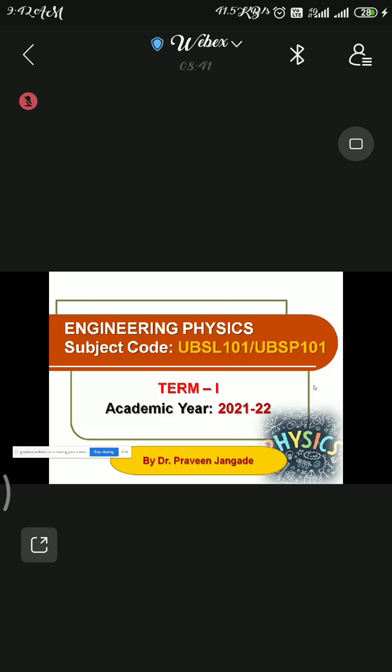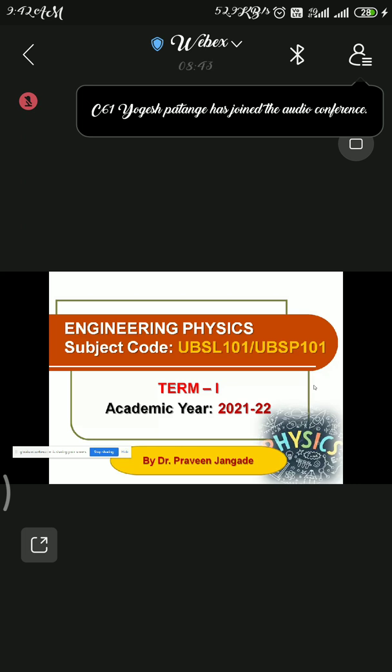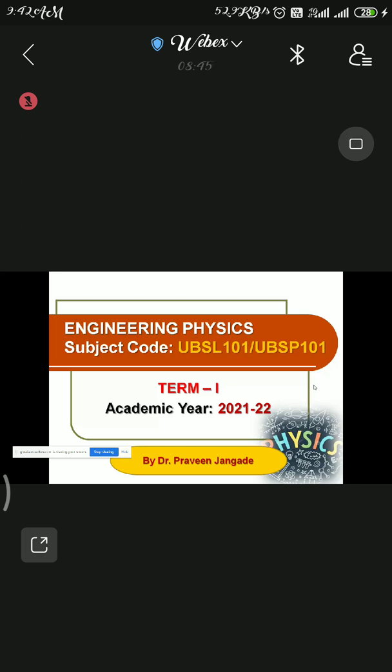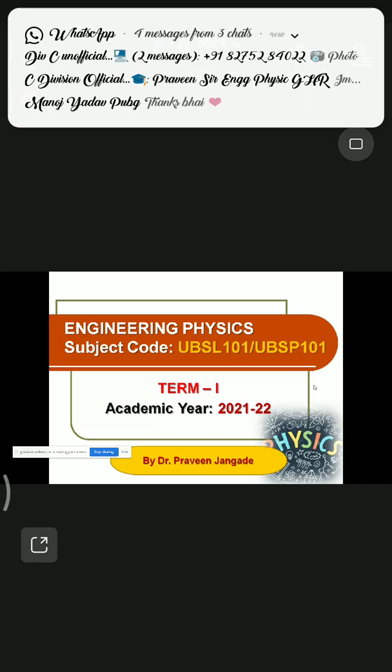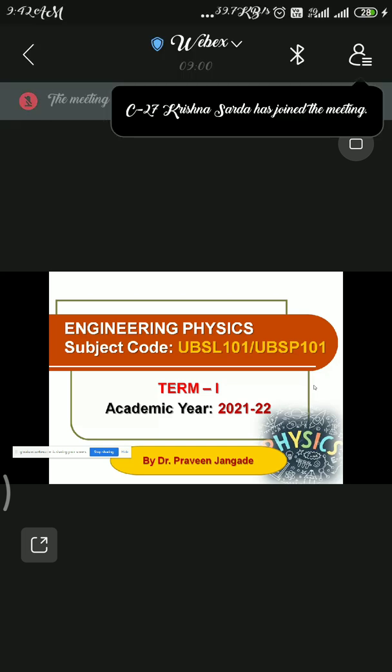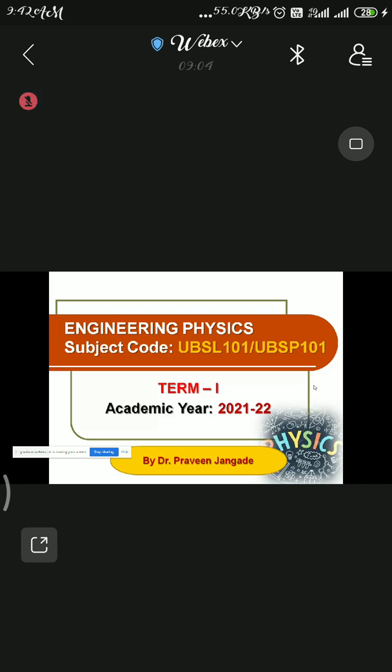Even if it is online, you have to solve a manual paper and then upload it on Google Classroom. It is not like you will get MCQ questions and just tick and get the marks. You have to study thoroughly so that you can answer these questions. So these are some instructions.